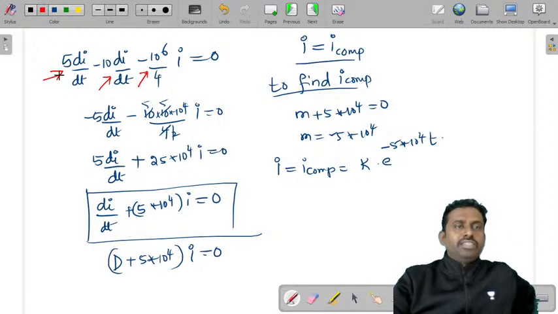Let me try to simplify these two. This is plus 5 di by dt minus 10 di by dt, so I'll get minus 5 di by dt. Minus, I have written this 10 power 6 as 10 power 10 into 10 into 10 power 4.